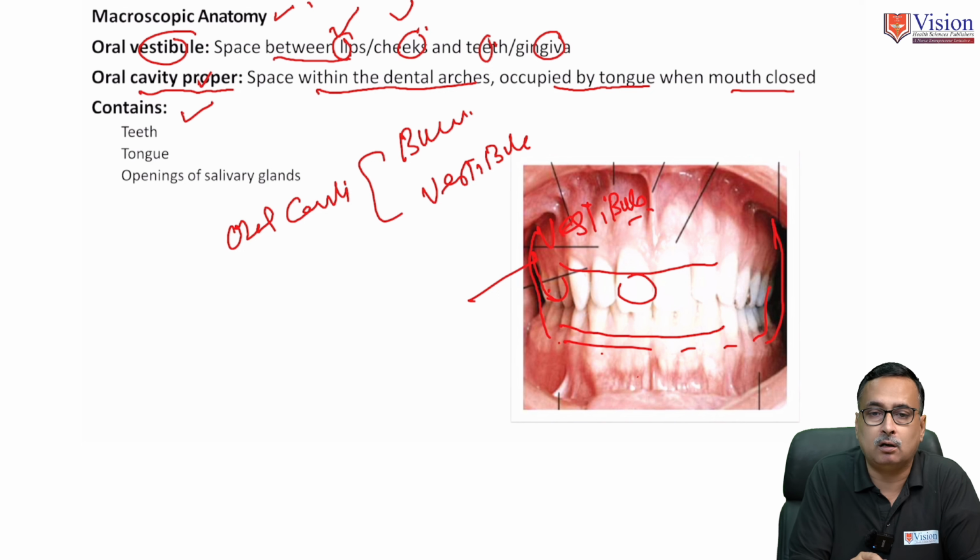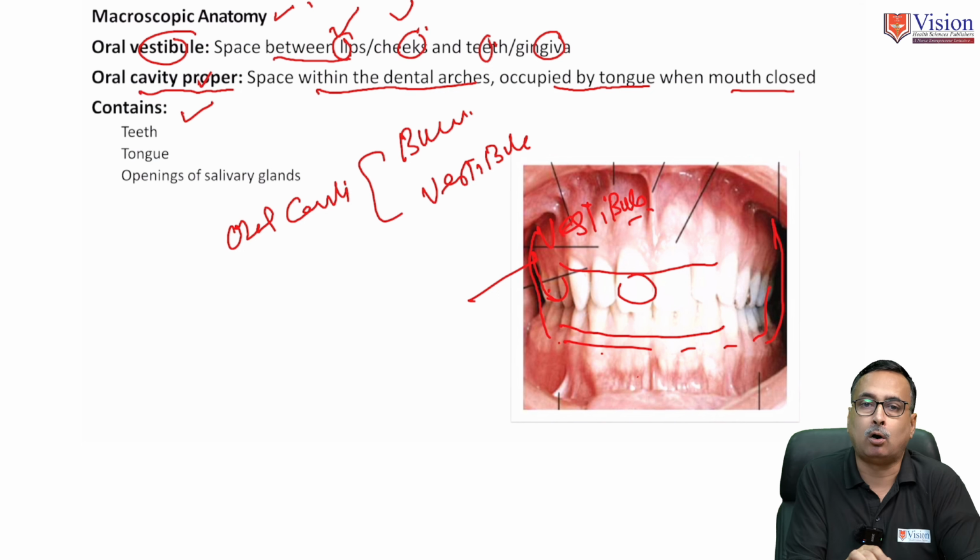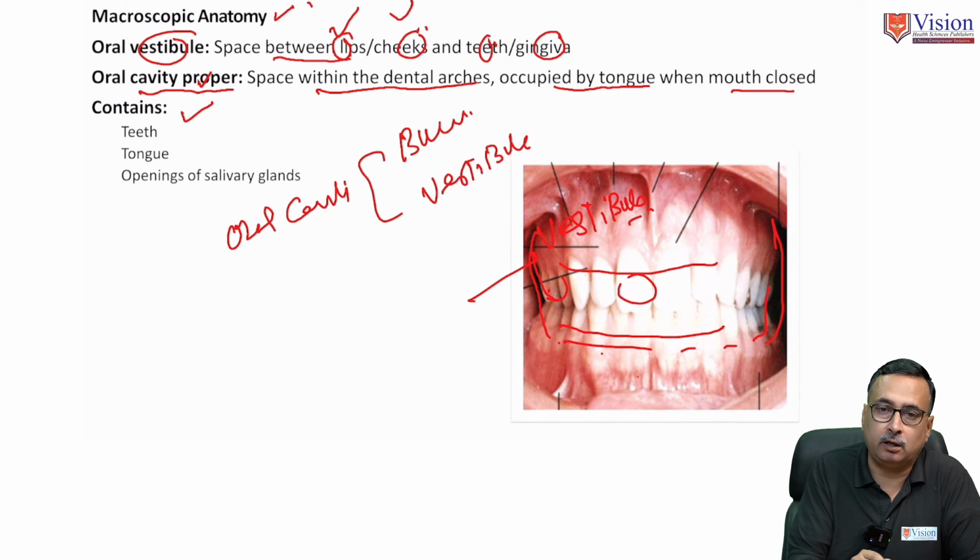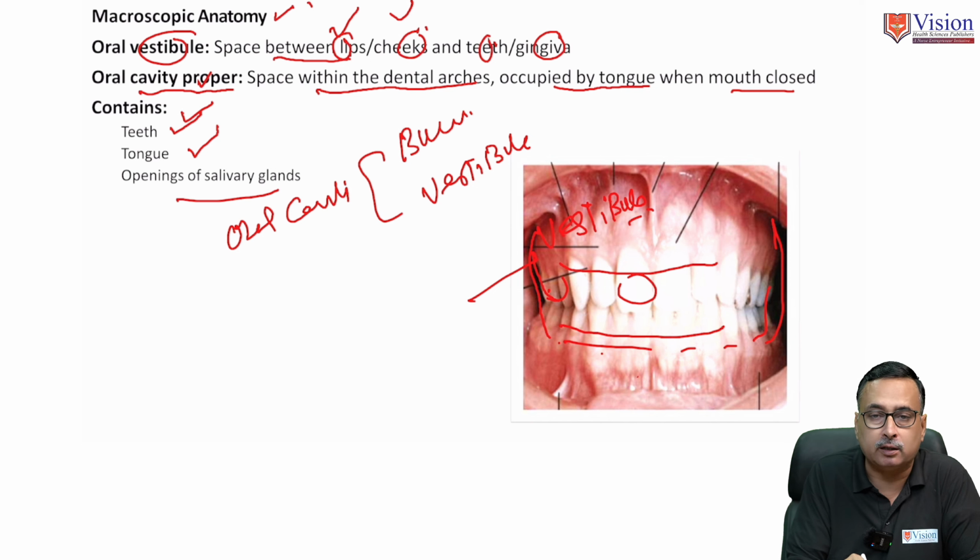So what are the contents? What are the organs in oral cavity? It significantly contains teeth in upper and lower arch. It contains a protrusible muscular organ, tongue, and it contains the salivary gland ducts.